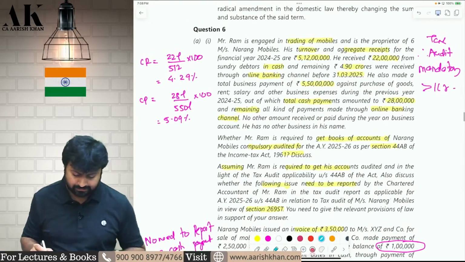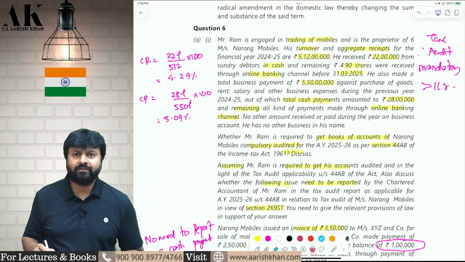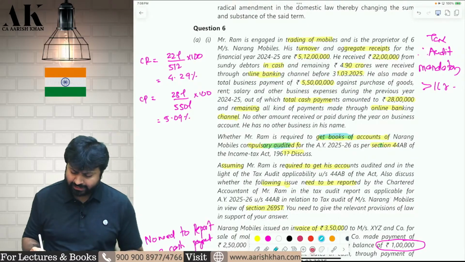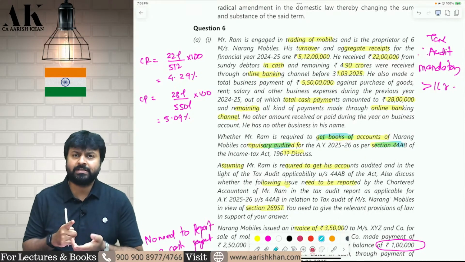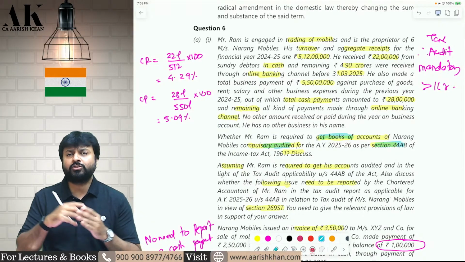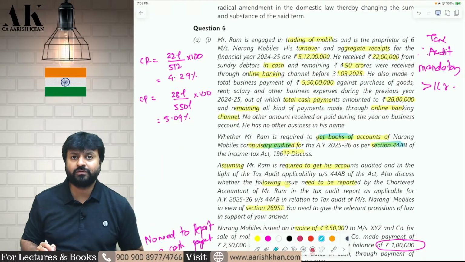Pay attention, please. In this question, part 1, we are supposed to identify whether the assessee is liable to get the books of accounts audited or not as per 44AB. Now, generally, if you are doing a business and if your turnover is more than 1 crore, you are liable for audit. But for some fortunate people, the turnover limit is up to 10 crore. Up to 10 crore, no need to do audit. Who are those fortunate people?